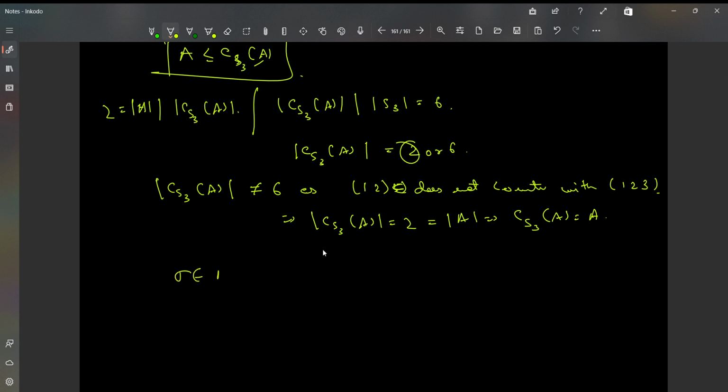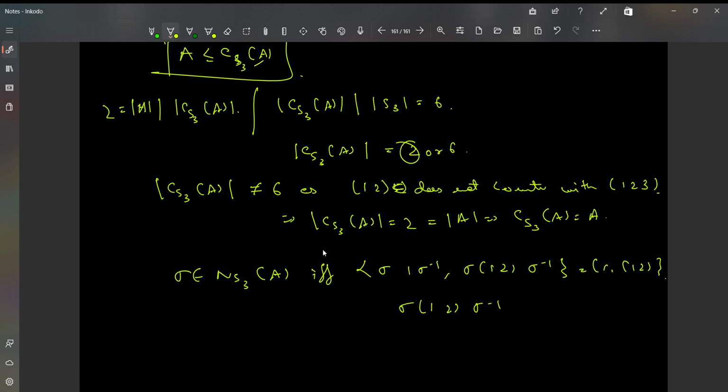Showing the normalizer of A in S3 is also very easy. If I consider an element sigma in it, then this holds if and only if sigma (1 2) sigma inverse equals (1 2), right? But this happens if and only if sigma is in the centralizer of A in S3, which is A.